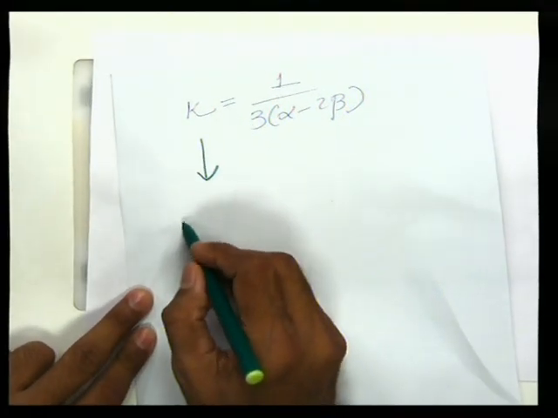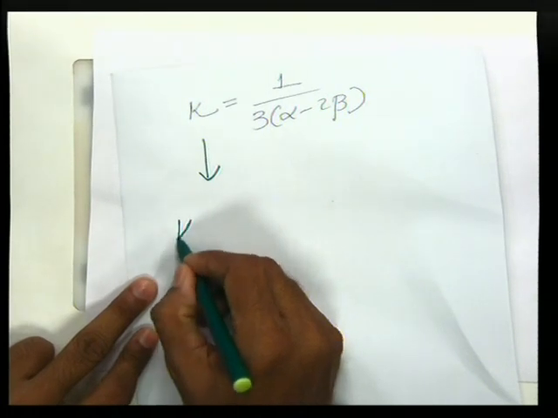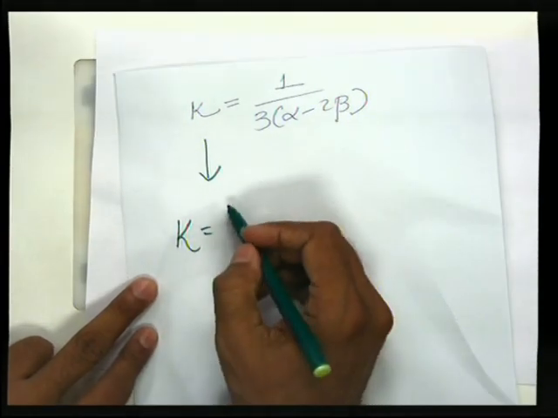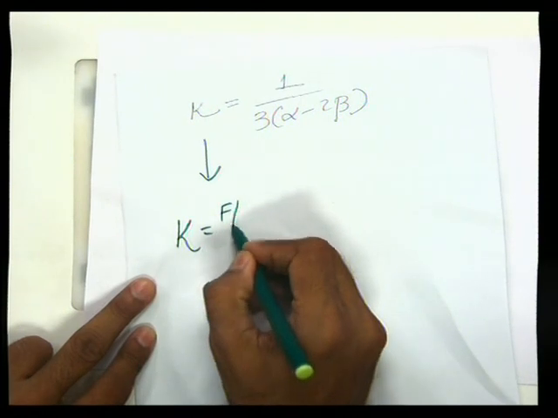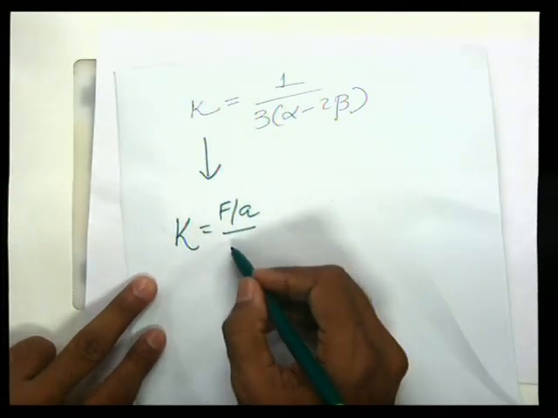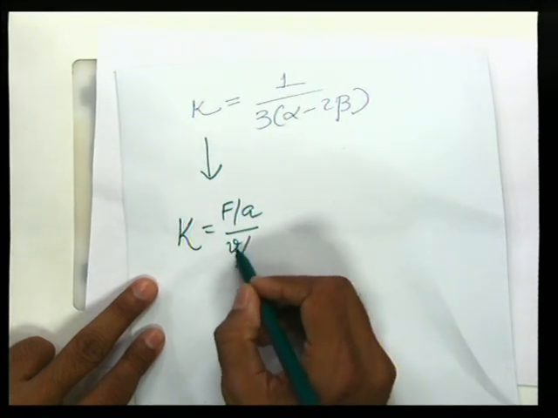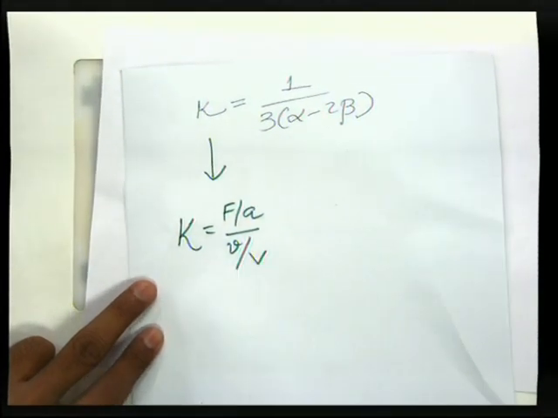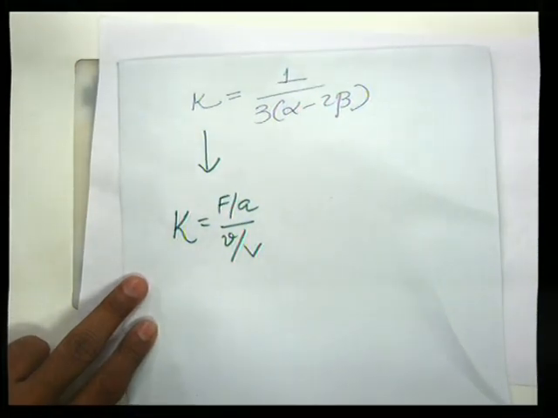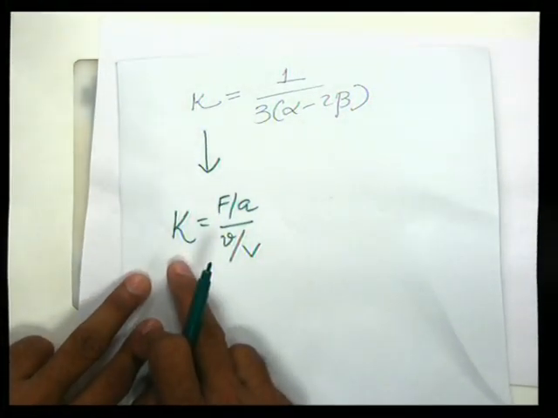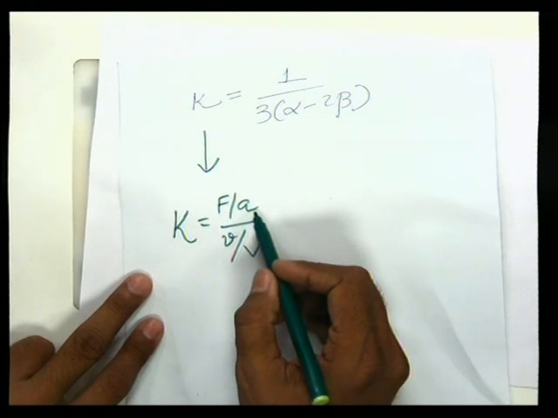See here, K equal to force per unit area divided by small v by capital V, that is change in volume divided by original volume. This is according to the definition of bulk modulus; force per unit area is pressure.